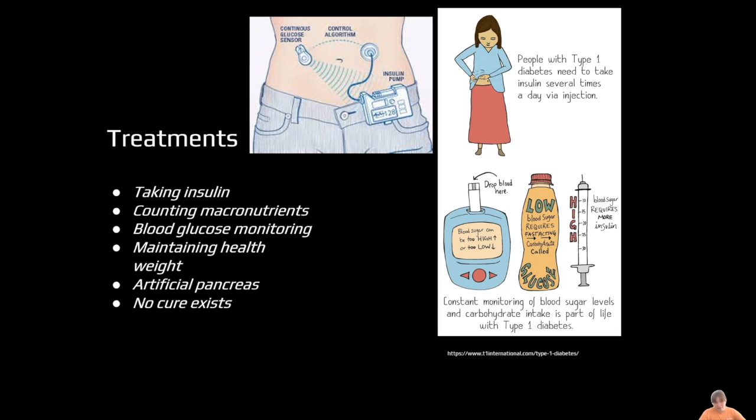And something else that I saw was an artificial pancreas is being used in some cases now, specifically for type 1 diabetes. I believe they're looking into doing it for type 2 diabetes as well, but it's implanted inside the person with diabetes, and it constantly measures your blood glucose levels. I think it said every 5 minutes or so it takes a test, and then it dispenses insulin based off what it was. And currently there's no cure for diabetes. So now it's just managing your symptoms.